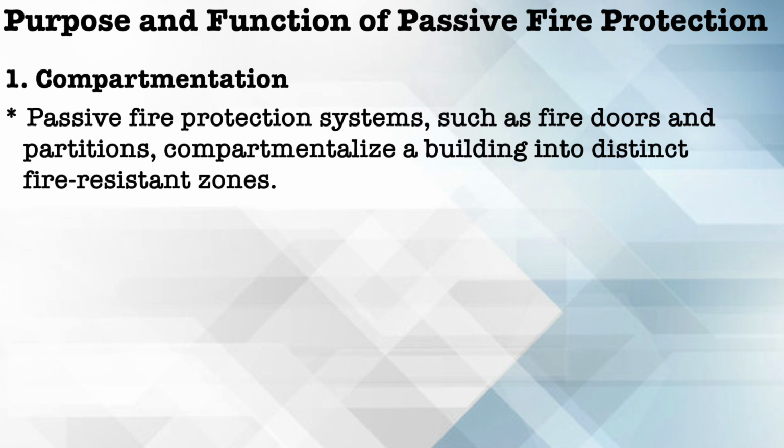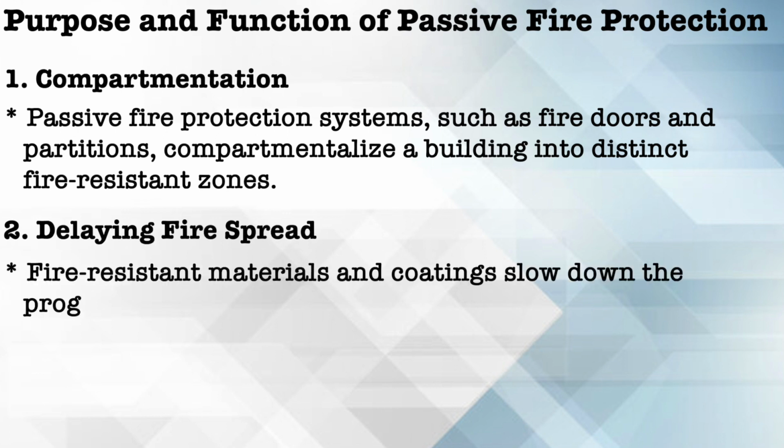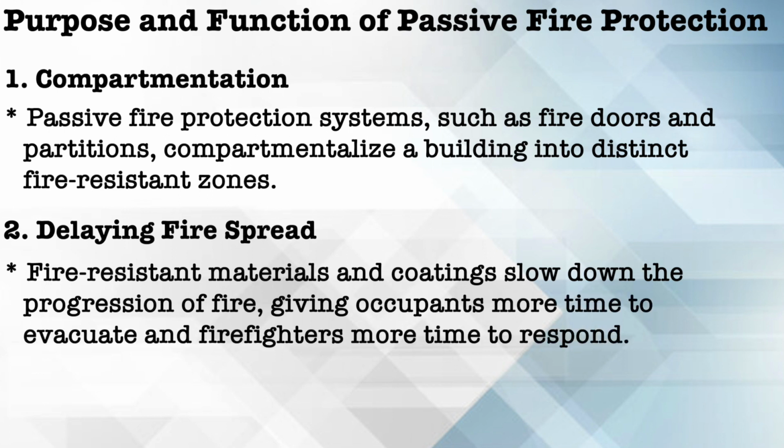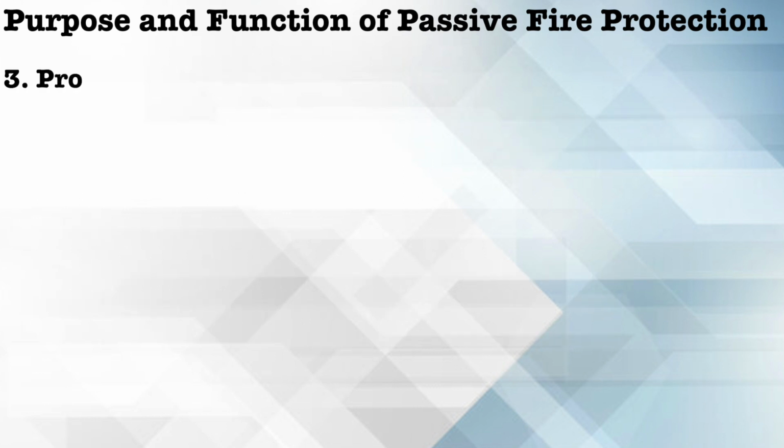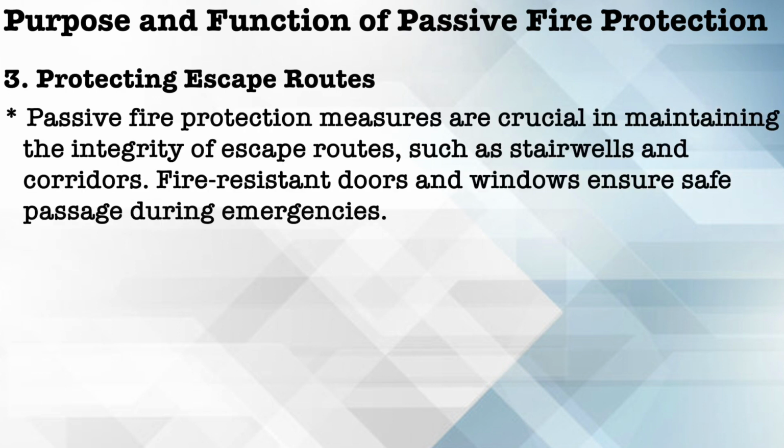Another purpose and function of this passive fire protection system is delaying the fire spread. So fire resistance material and coating slow down the progression of the fire, giving occupants more time to evacuate and firefighters more time to respond. Third one is protecting escape route. Passive fire protection measures are crucial in maintaining the integrity of escape routes such as stairwells and corridors. Fire resistance doors and windows ensure safe passage during emergencies.